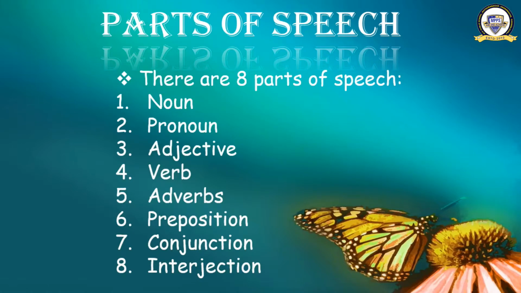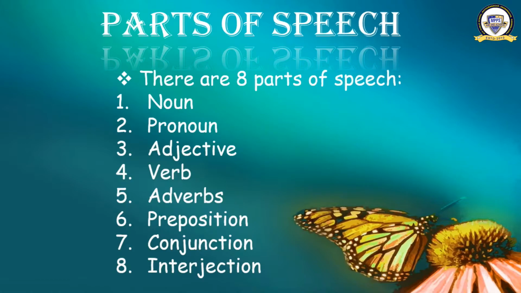Okay, these are the different parts of speech. Can you name them? Noun, pronoun, adjective, verb, adverb, preposition, conjunction and interjection. In this chapter we will learn about each and every one of them.